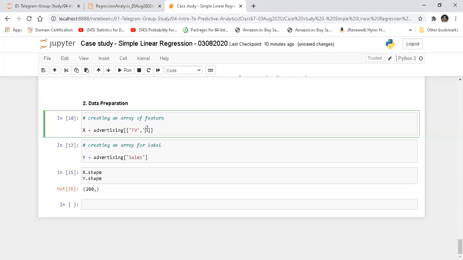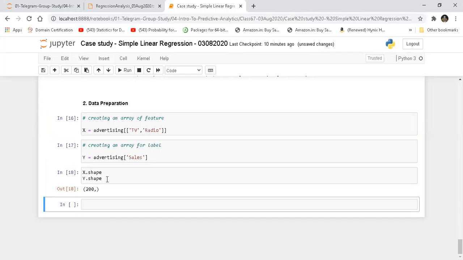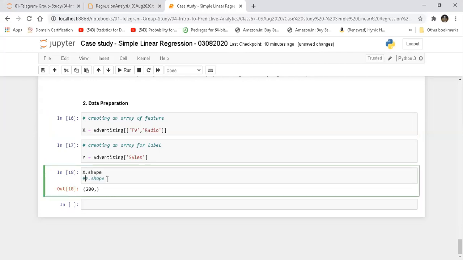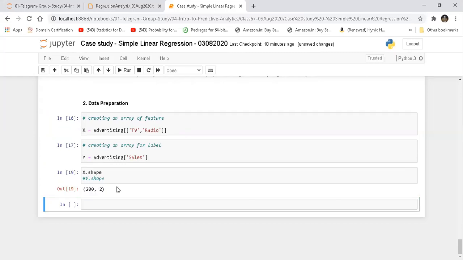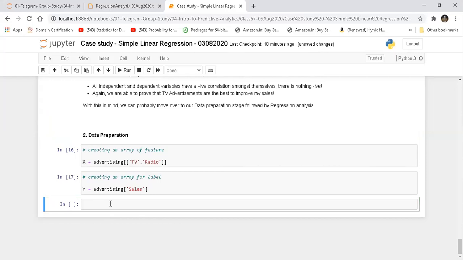So that's why we have to represent it like this. Let's say I'm going to take radio as well. If I take radio and then I look at this shape, I get something like this. So now I can see something after 200 comma. Why? Because those are the number of features that I have taken. This is a very quick check to understand if in your pipeline you have done anything wrong. Okay, that's all. There is no other thing to consider.